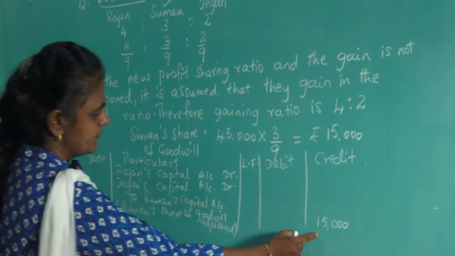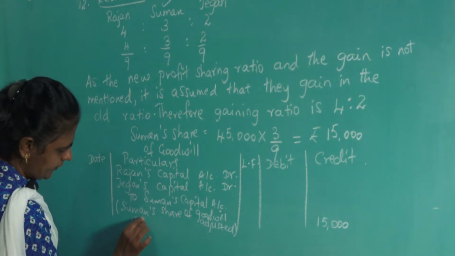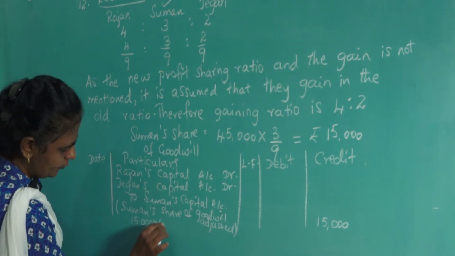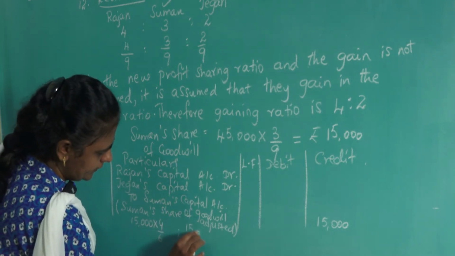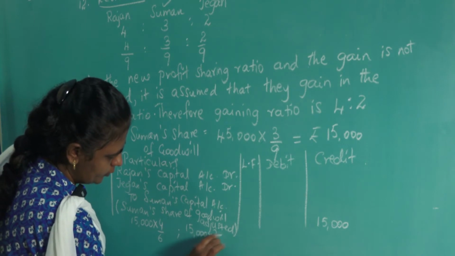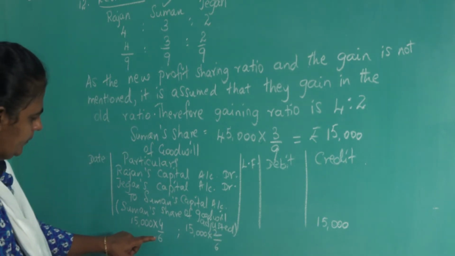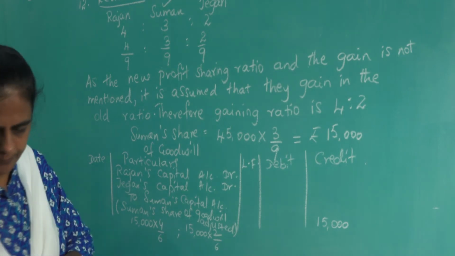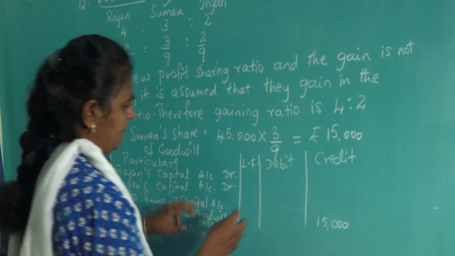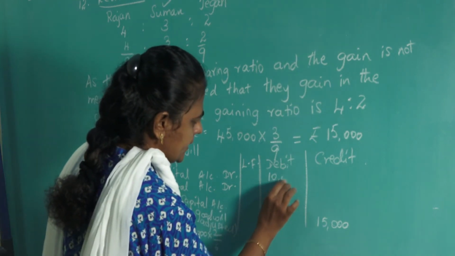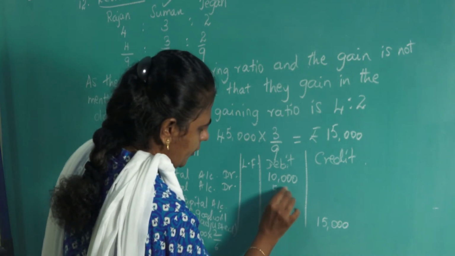That means this 15,000 should be taken 15,000 into 4/6, 15,000 into 2/6. So that will give you 10,000 for Rajan, 5,000 for Jagan.